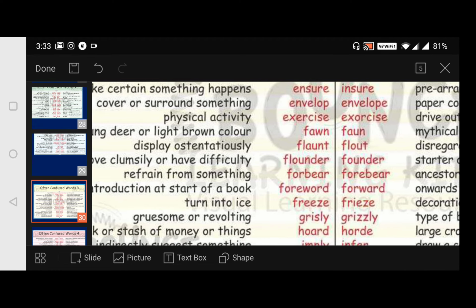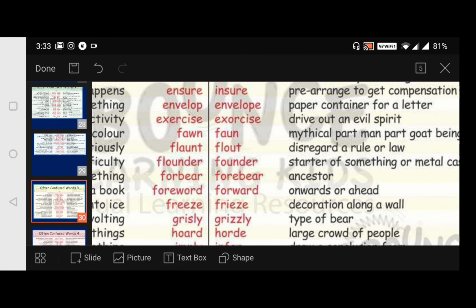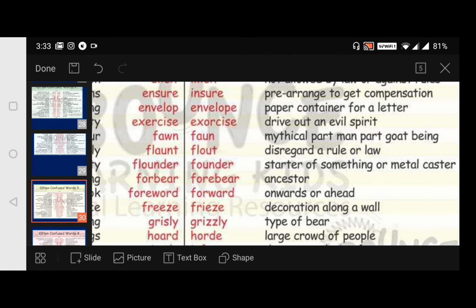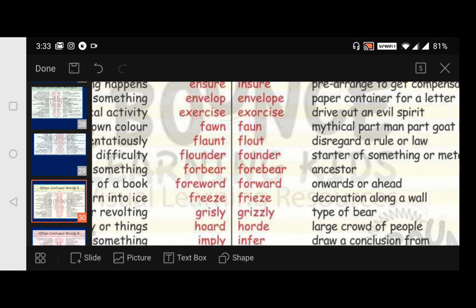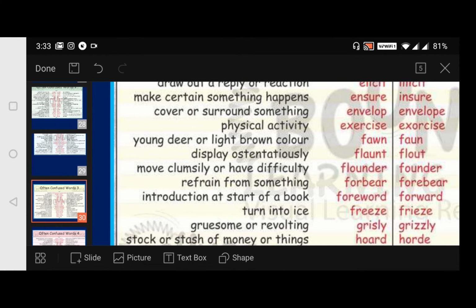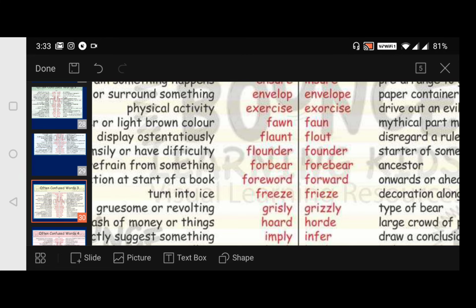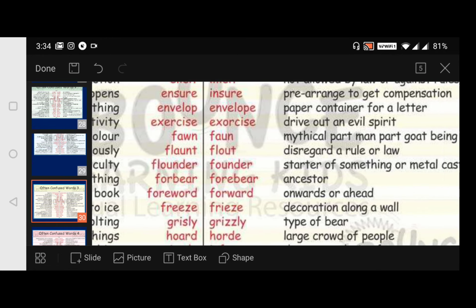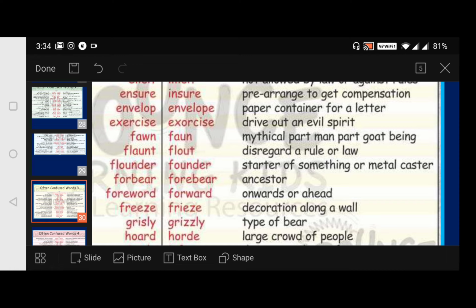Spellings are different. So exercise, we do exercises daily physically. Those exercises are physical activity, and this exorcise is to drive out an evil spirit. Next, fawn. This fawn is a young deer or light brown color. Young deer we say as fawn, and here this faun is a mythical part-man, part-goat being.